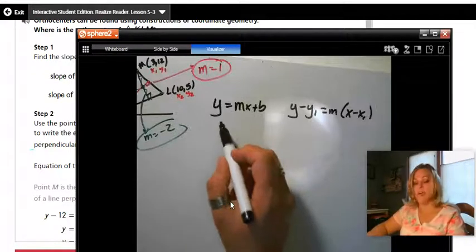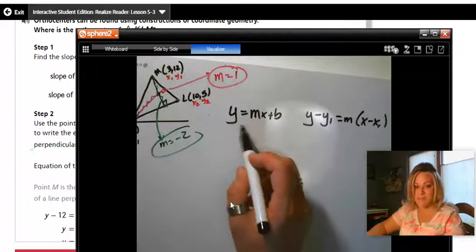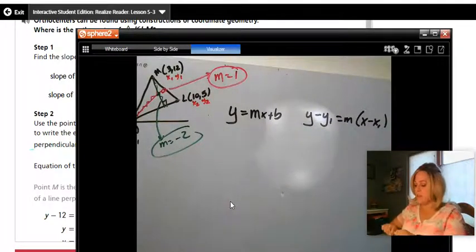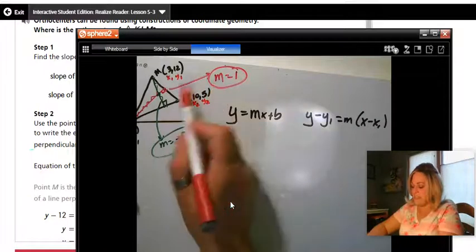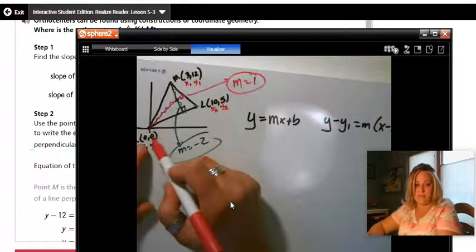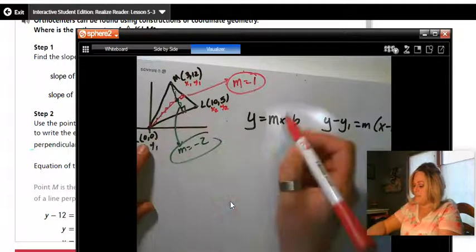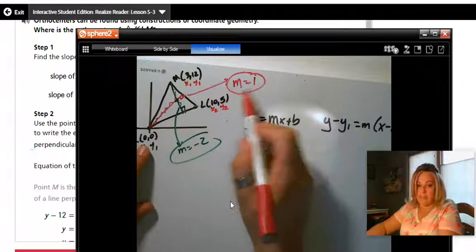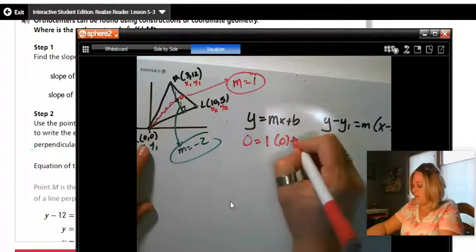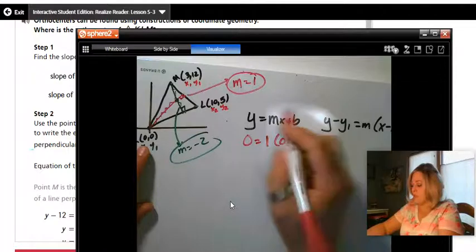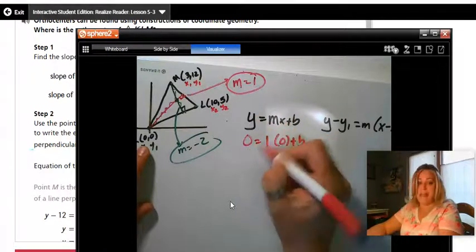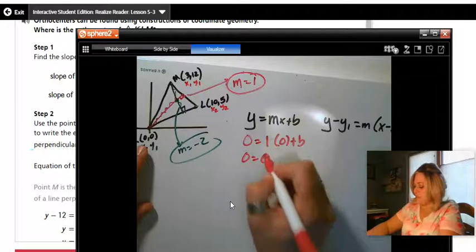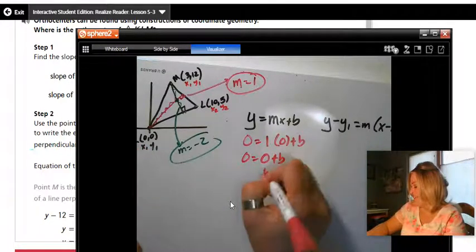So I'm going to take one of the points that I know is on my lines, and I'll start with the pink. This pink m equals 1. So I know for a fact that this pink line intersects at 0, 0. Which means my y is 0, my x is 0, and my slope is 1. And I need to find what b is. So you plug in your x and your y and your slope, and then you solve for b. Well, this is 0 equals 0 plus b. Not very exciting. b equals 0.